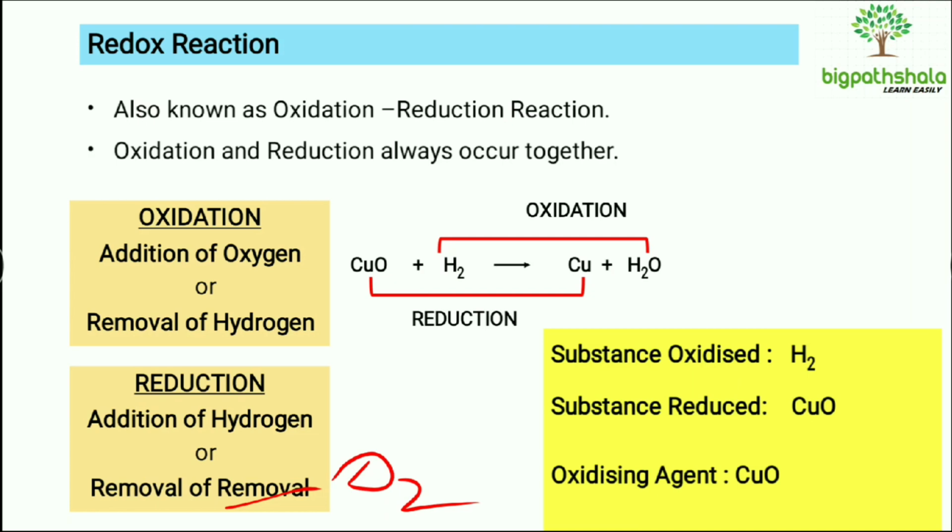And which is the oxidizing agent? See, the oxidizing agent is that element or compound which helps the other compound to be oxidized. For oxidation, H2 requires oxygen, right? And who is helping hydrogen to take the oxygen? It's CuO, right? CuO is helping the hydrogen in being oxidized by giving out oxygen, right. That's why CuO will be the oxidizing agent, whereas H2 will be the reducing agent.